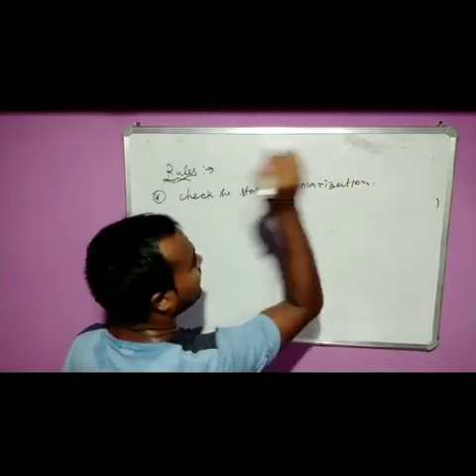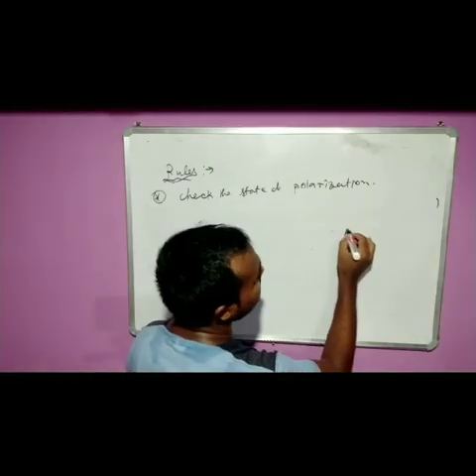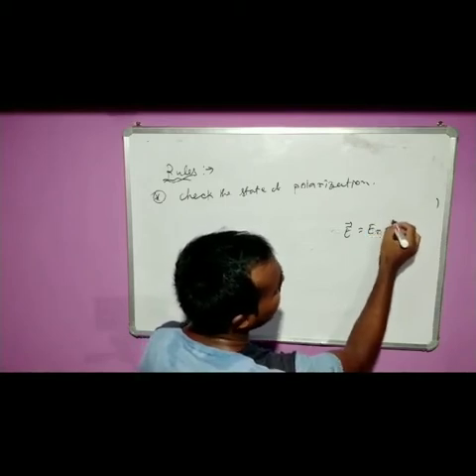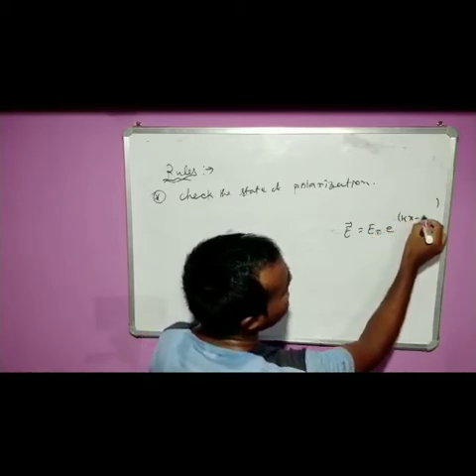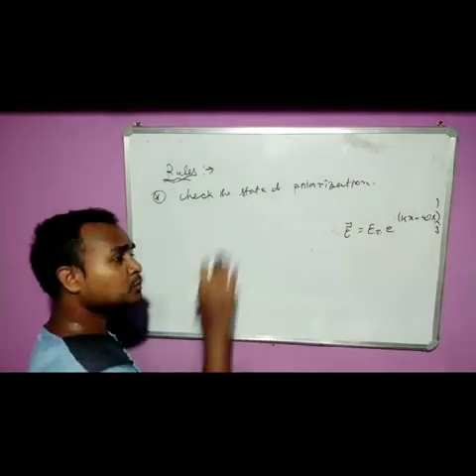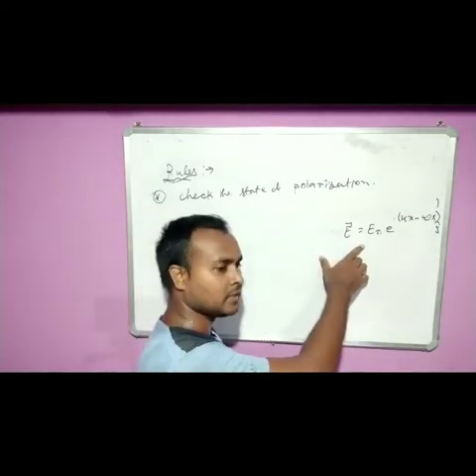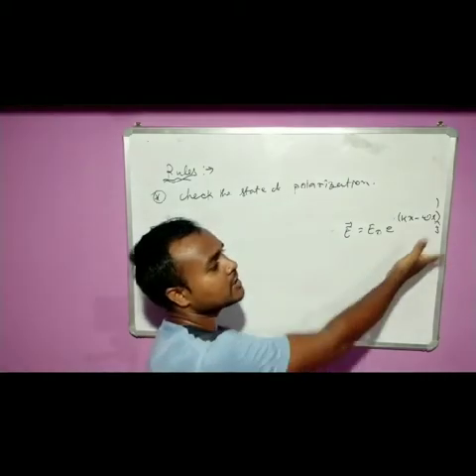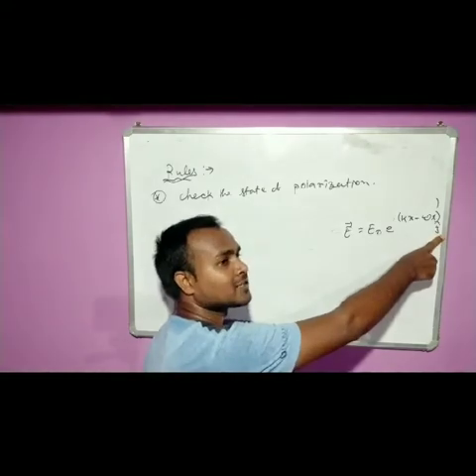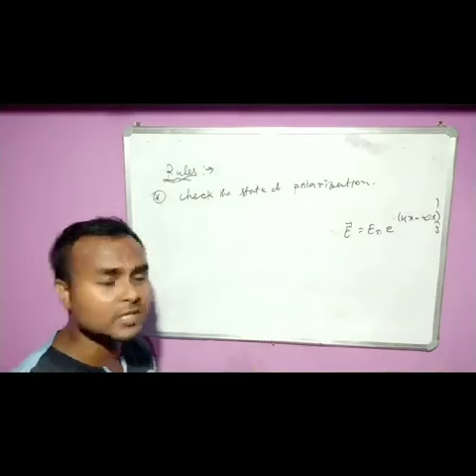Clear? Now state of polarization means, because only the electric field will be given, suppose E naught e raised to the power iota kx minus omega t, and it is along j cap. State of polarization means the direction of that electric field, in which direction the electric field is. It is along j direction, that is the state of polarization. That means the orientation of that electric field is called state of polarization.